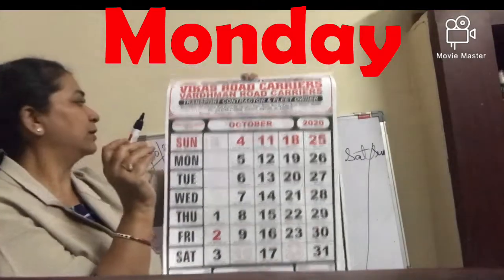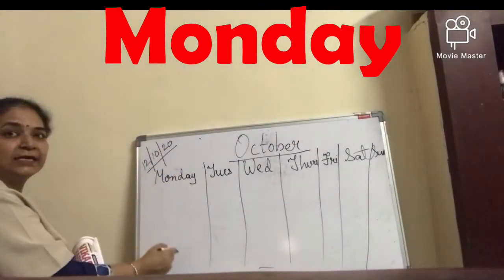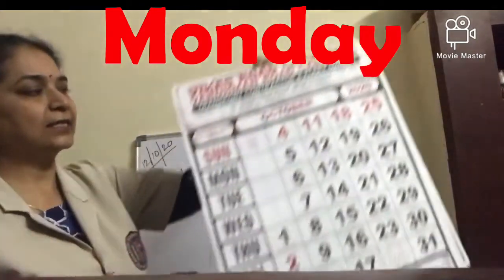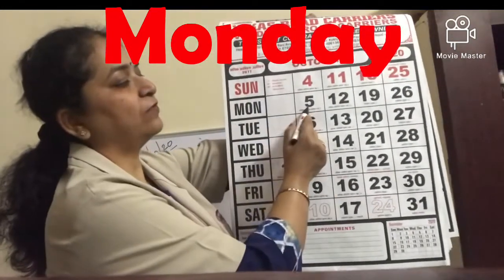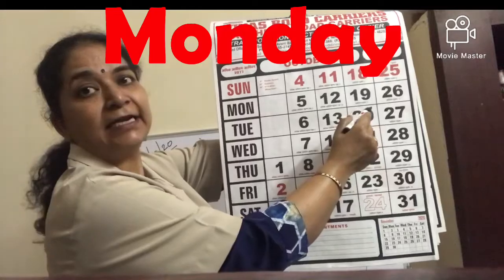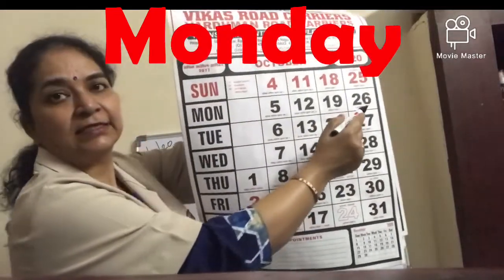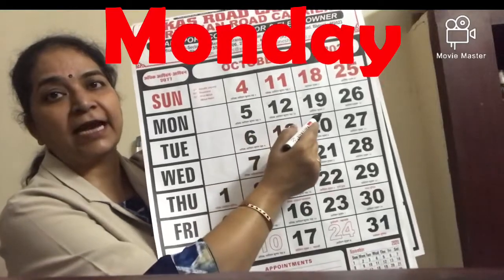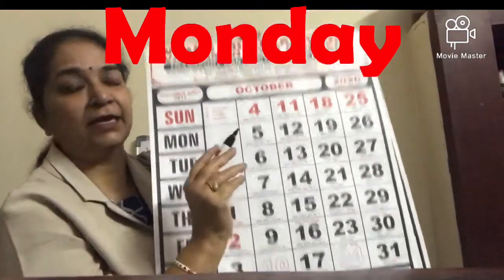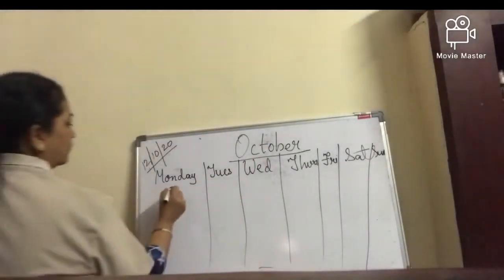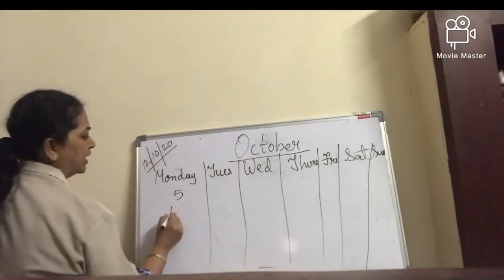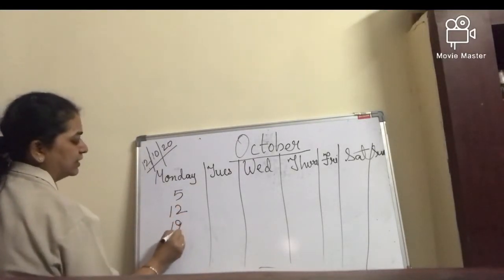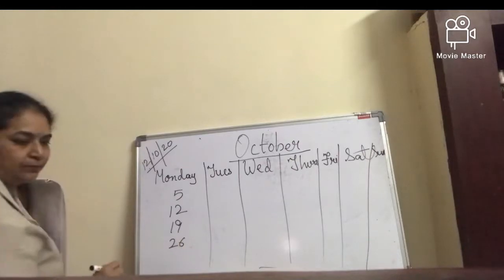Now first column, here we have to write the days of Monday. See the days of Monday. 5th, 12th, 19th, 26th. Can you see? So write here dates 5, 12, 19, 26. In your book you have to write like this.